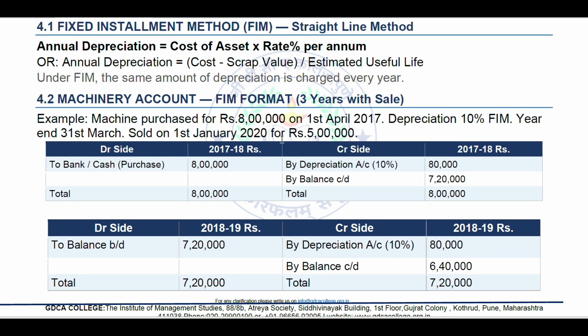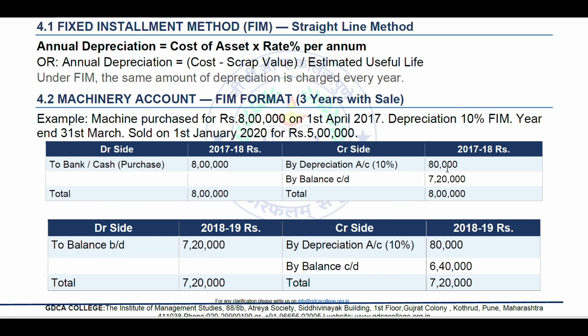So this is the amount, and we have to calculate accordingly. We have to calculate the machinery account for the years 2017 and 2018, debit side and credit side. To bank or cash, purchase of 8 lakh rupees, as it is already given, and depreciation of 10%, to depreciation account. Ultimately 10% of 8 lakh is 80,000 rupees, and here you have to calculate the balance.